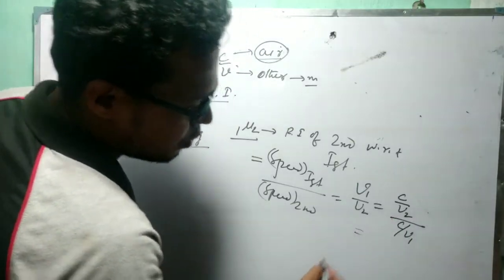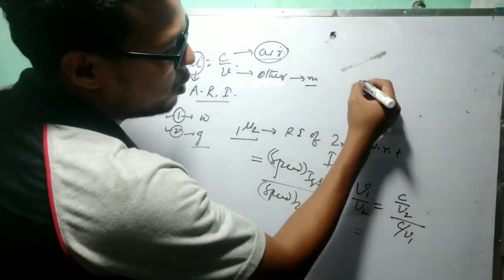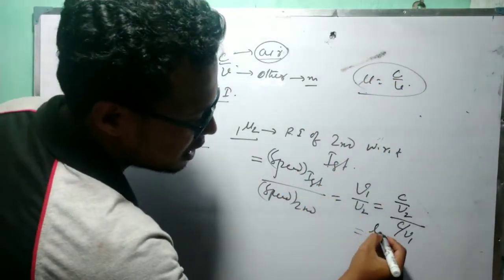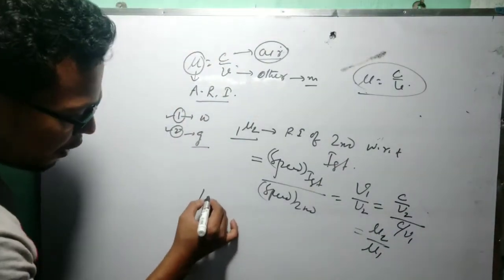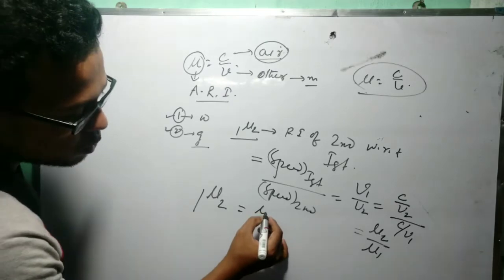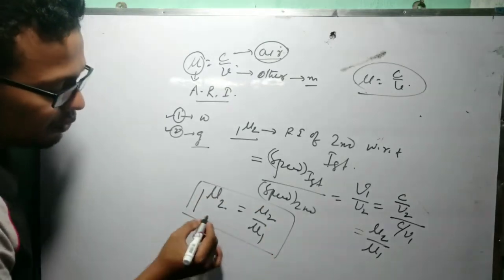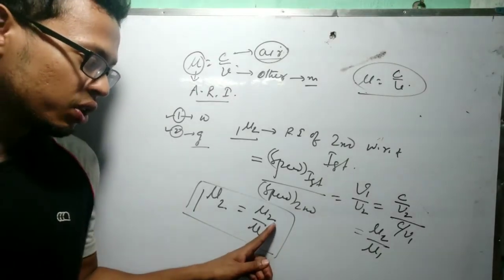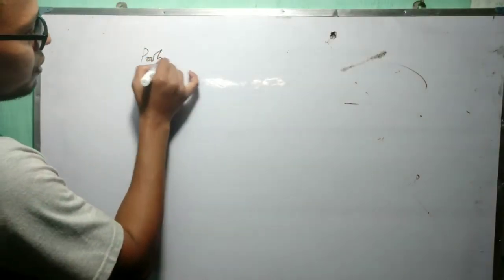So now you see, this c by v2 means actually what? c by v2 means μ, since we can write c by v as μ. So here we can write this as μ2 divided by μ1. So finally, 1μ2 equals μ2 by μ1. It means the refractive index of the second medium with respect to the first equals the refractive index of the second divided by the refractive index of the first. By one problem I am trying to explain.